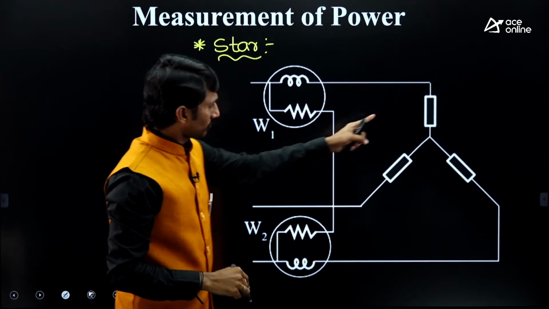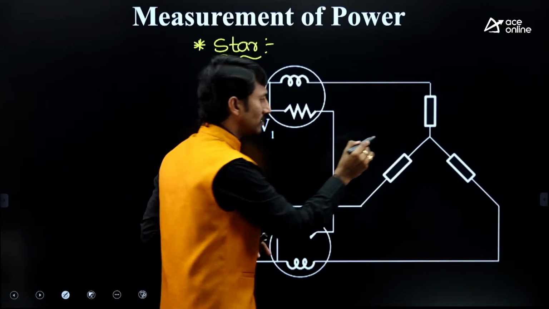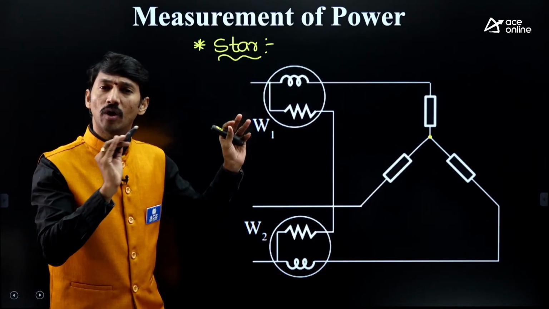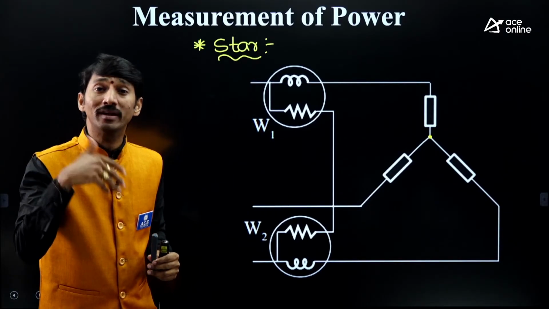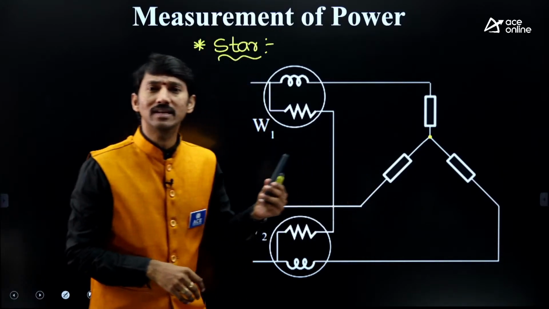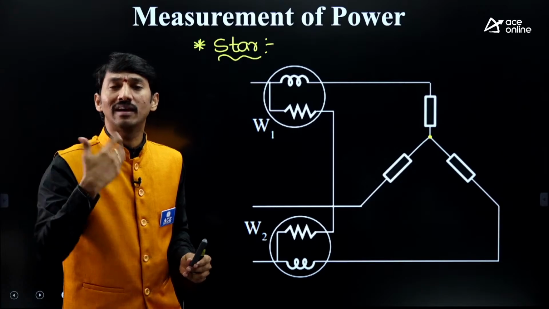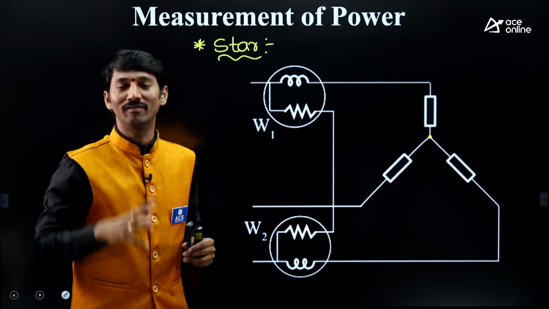3 loads are there, connected in star. This is the neutral point, right? Now, from an explanation point of view, I am taking the load as a balanced load. Suppose in a numerical, if the load is unbalanced, no need to worry. The procedure is similar, based on the key points I am going to give you. Follow that, and you can solve any question.